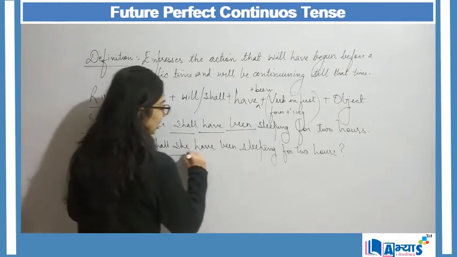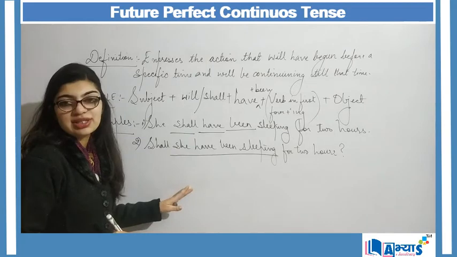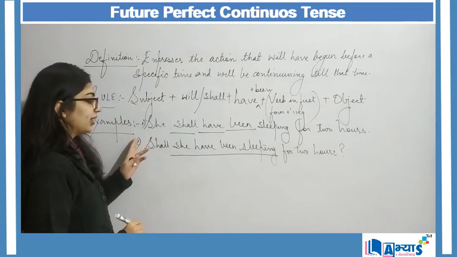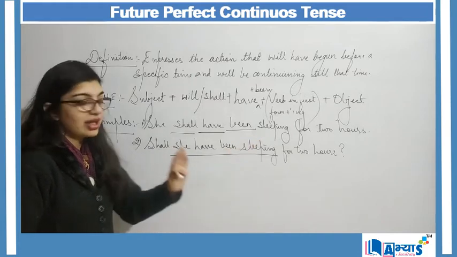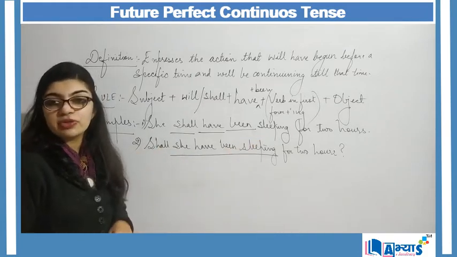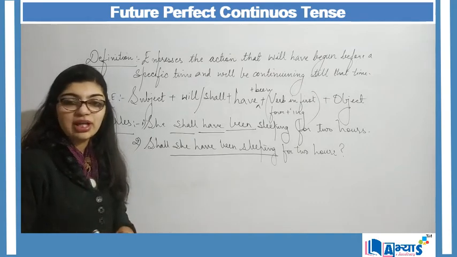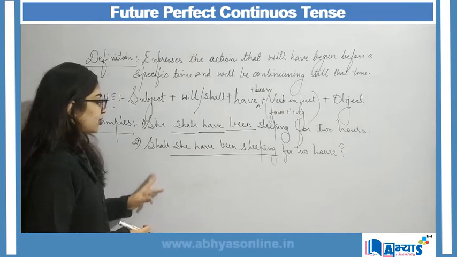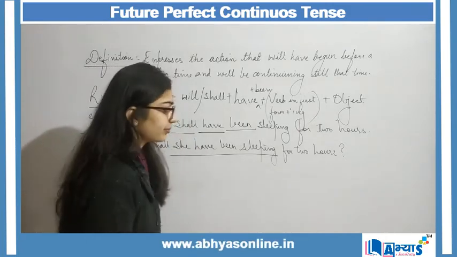But the tense that I am using is the same in both the cases. Here I am saying that she shall have been sleeping for 2 hours. Here I am asking the question whether she has been sleeping for 2 hours. So for that, when I am using the form of future perfect continuous, I will say, shall she have been sleeping for 2 hours?